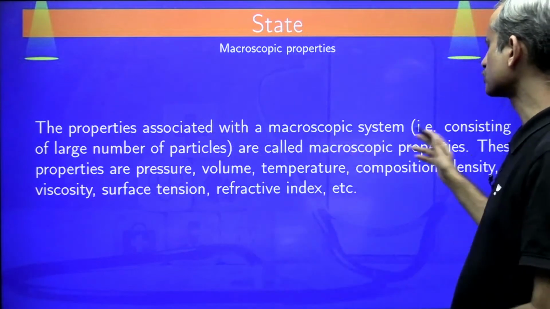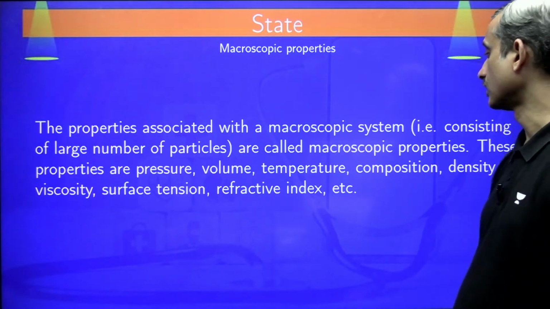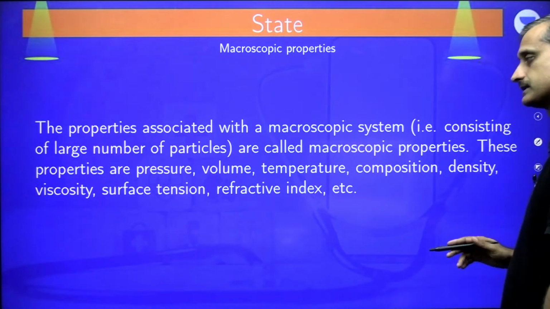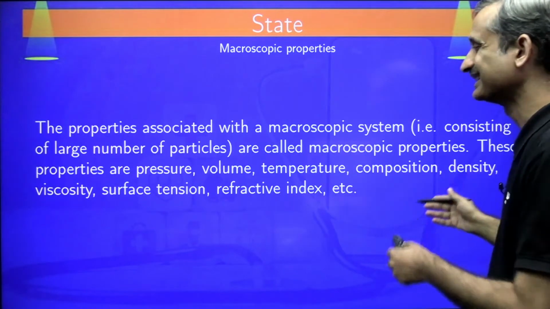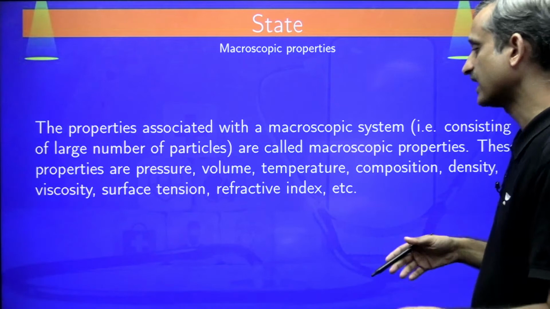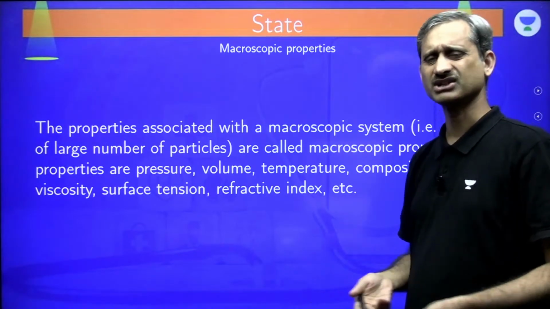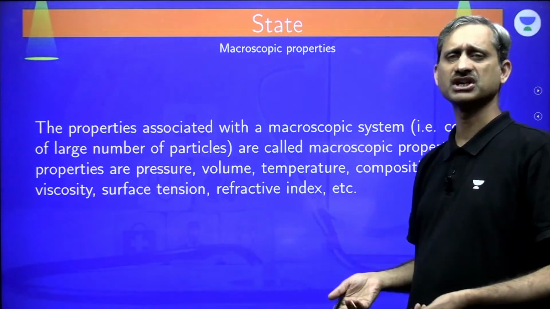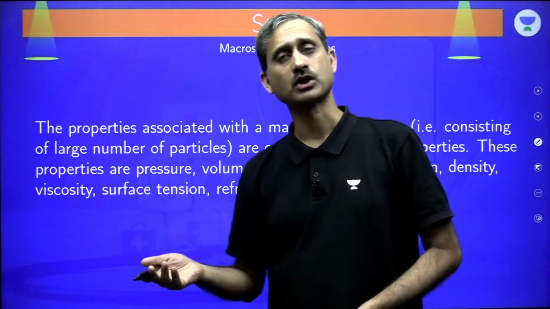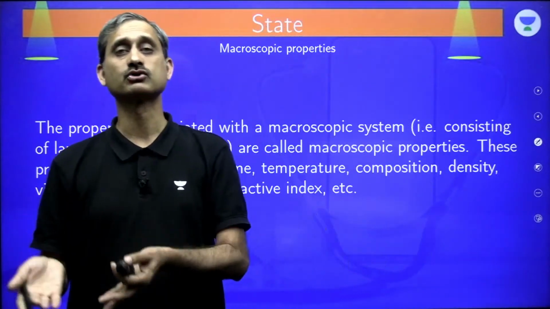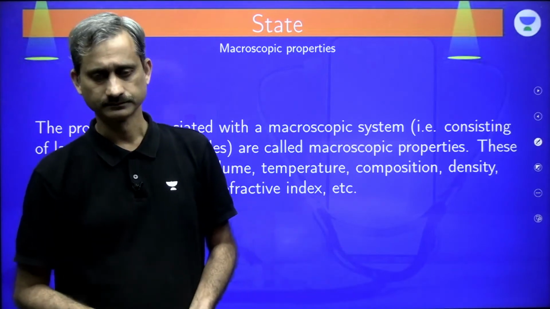So the properties associated with the macroscopic system that is consisting of large number of particles are called macroscopic properties. These properties are pressure, volume, temperature, composition, density, viscosity, surface tension, refractive index, and so many others. Internal energy, enthalpy, free energy change. These are all the macroscopic properties which are measurable by the macroscopic measuring instrument. We don't need to go into the infrared spectroscopy and so on.